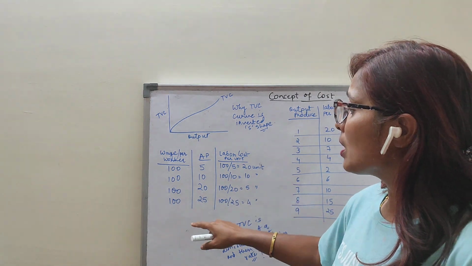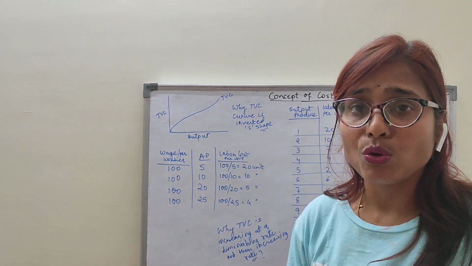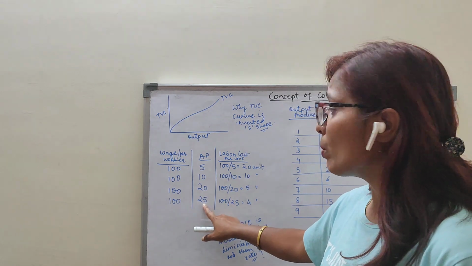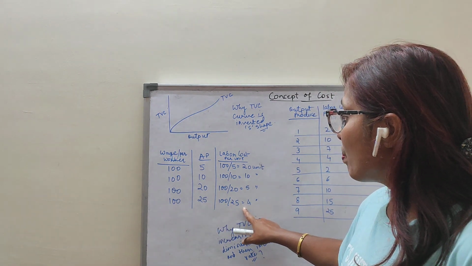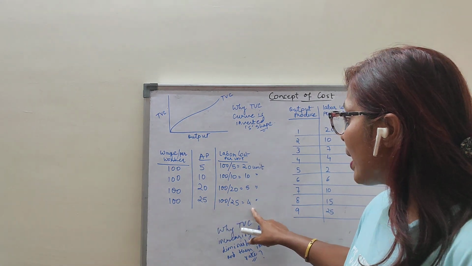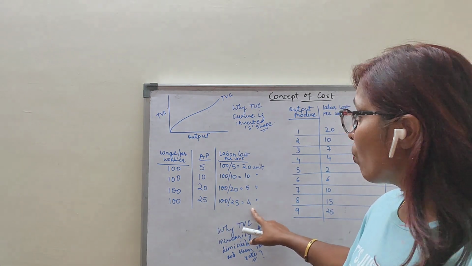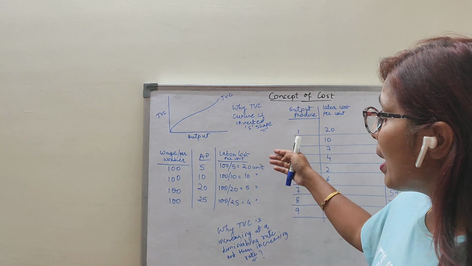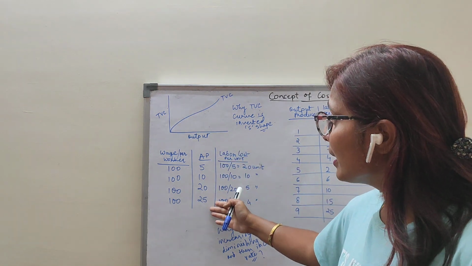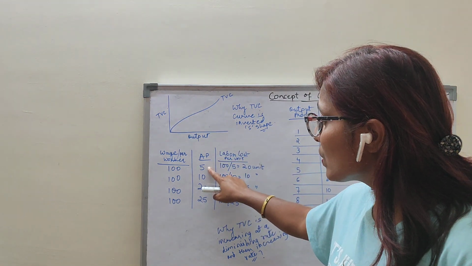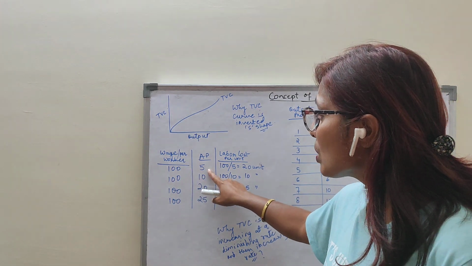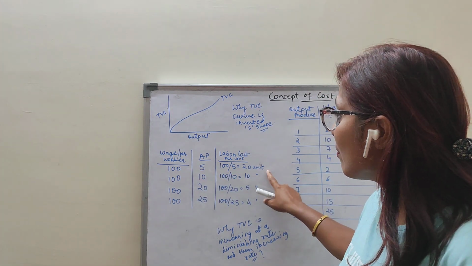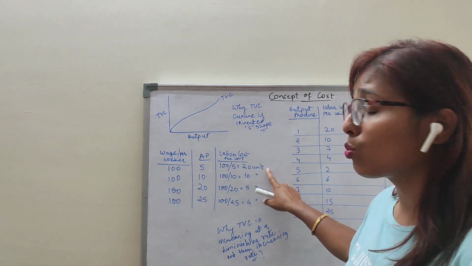Now suppose again I paid 100 rupees to a worker. He produces 25 units. That means labor cost per unit for producing 25 units is 4. So what I can see here is that as my average product is increasing, see, my average product was 5. When one labor came, I paid 100 rupees. He produces 5 units and my labor cost per unit is 20.